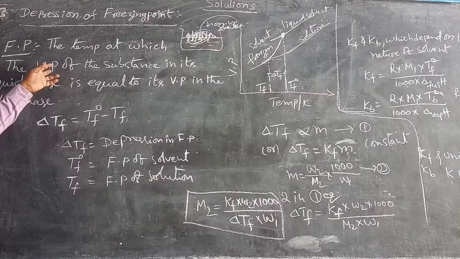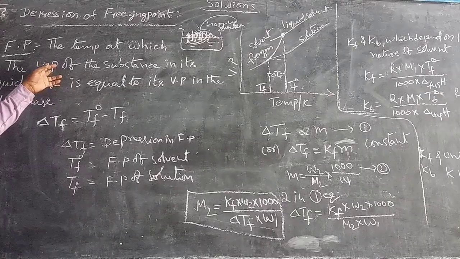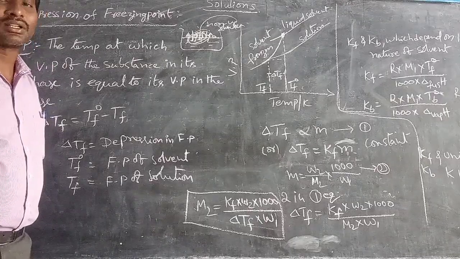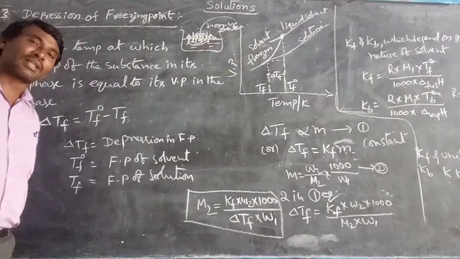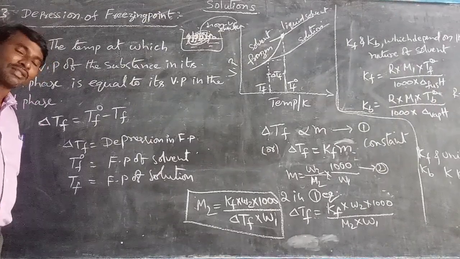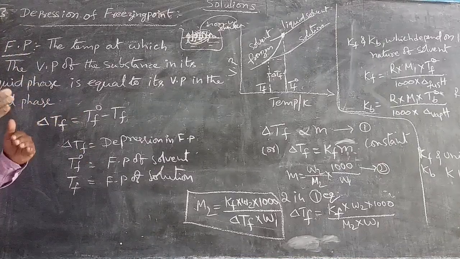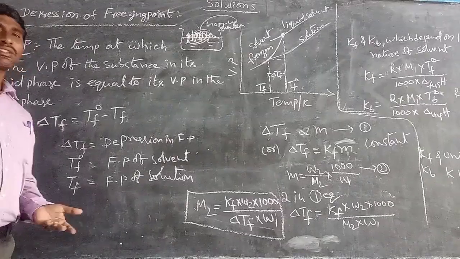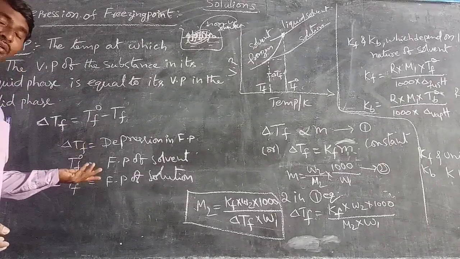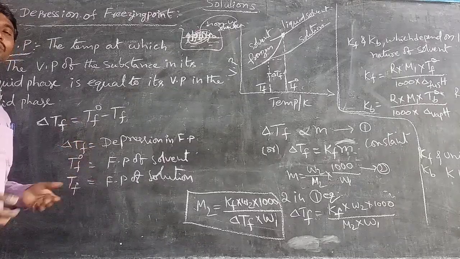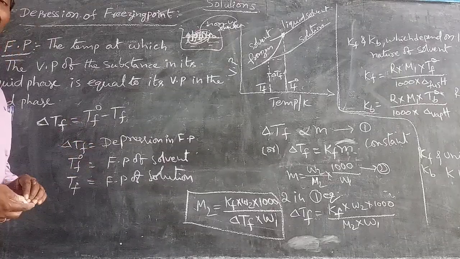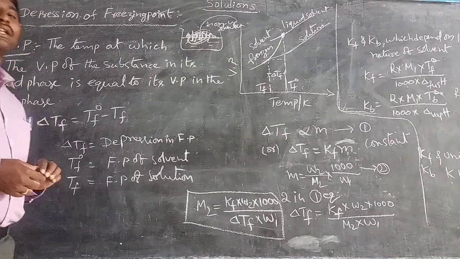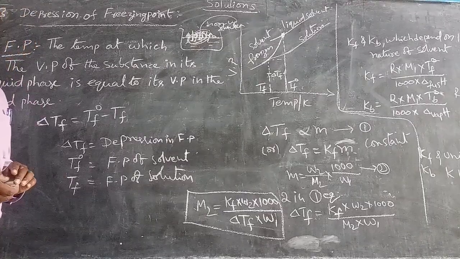Generally vapor pressure decreases when adding a non-volatile solute to the solvent. When adding a non-volatile solute to the solvent, the vapor pressure automatically decreases. Then the freezing point of the solution also decreases. How much it decreases is called the depression in freezing point of the solvent.